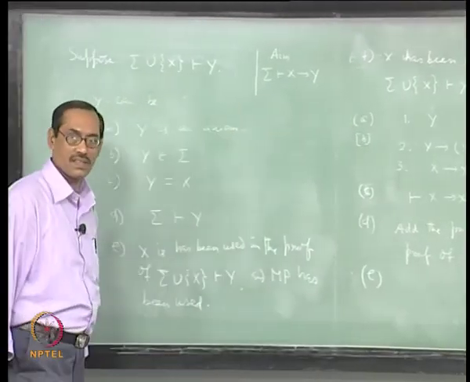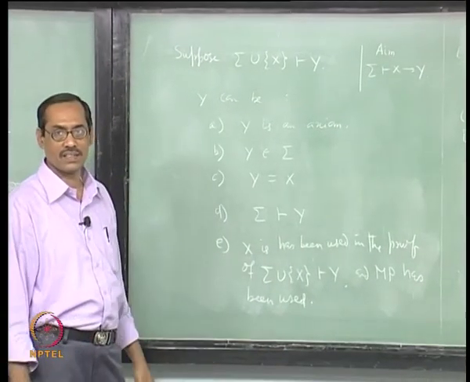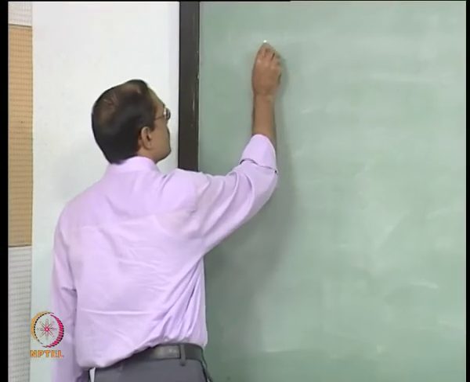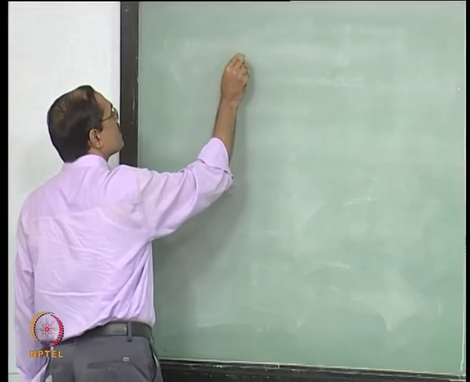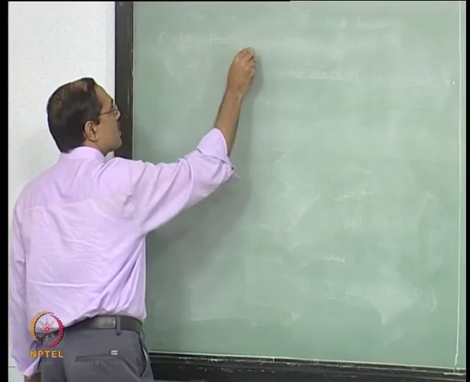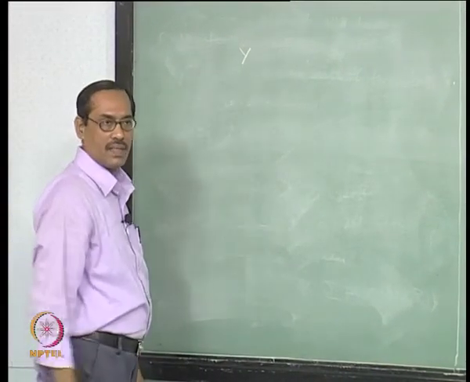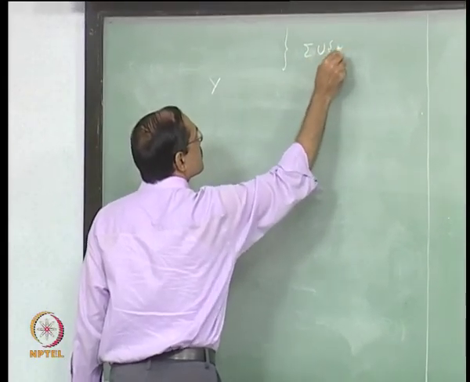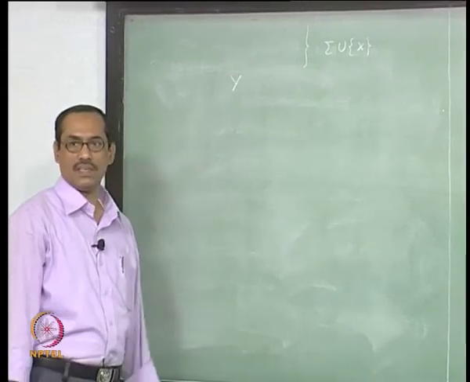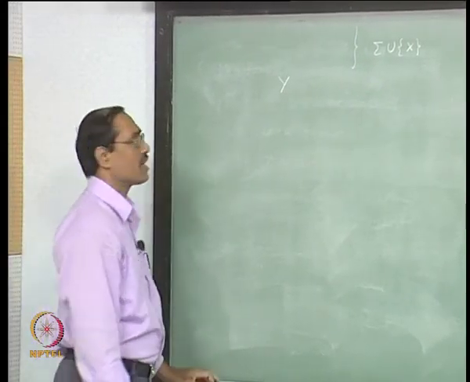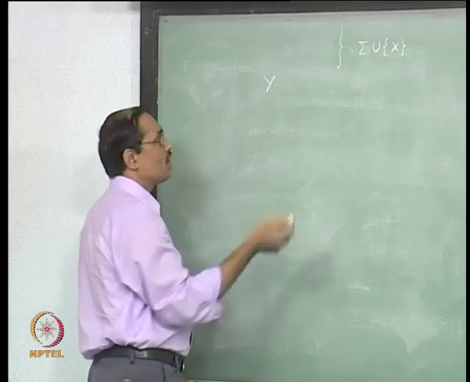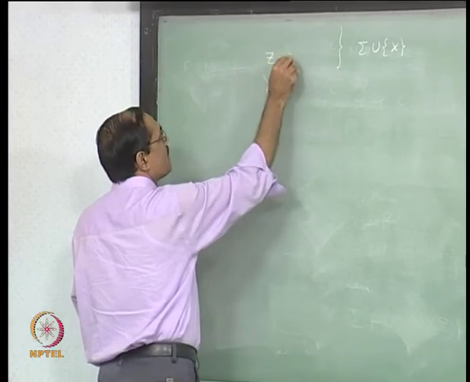Next case, now we will need induction. Suppose y has been obtained by MP. So we have a proof where y has been obtained, and x has been used from sigma union x. Once y has been obtained by MP, you have another formula z implies y before it.